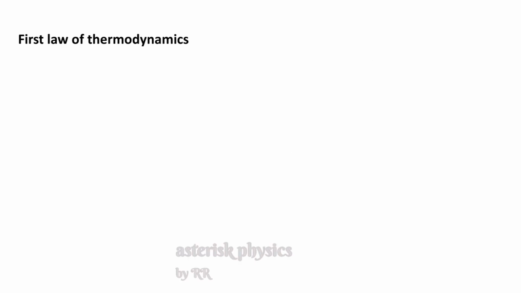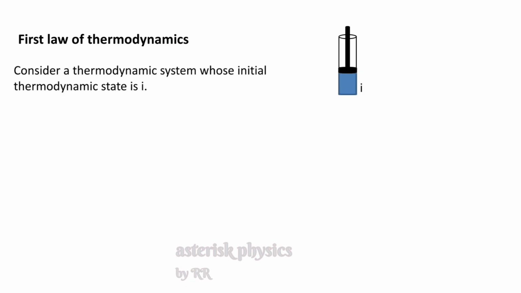Thermodynamics topic. First law of thermodynamics. Consider a thermodynamic system whose initial thermodynamic state is I. Here we consider a cylinder filled with some gas and a movable piston attached to it. Now, how can you describe the thermodynamic state?